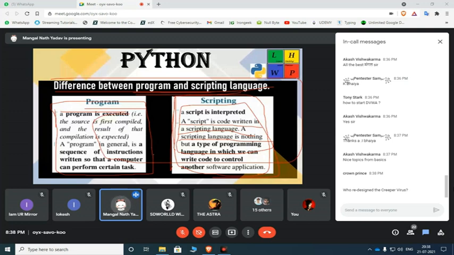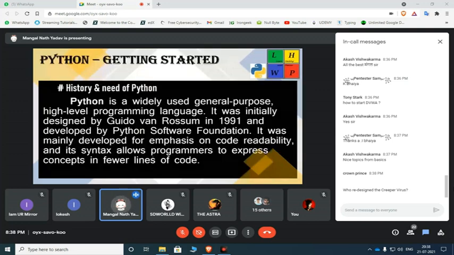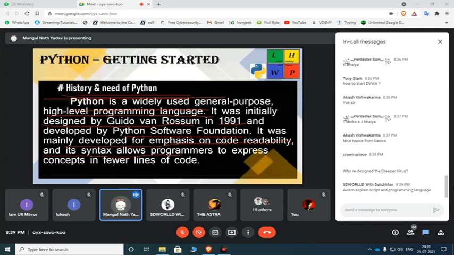Well, history of Python and need of Python. Python is a widely used general purpose high-level programming language. It was designed by Guido van Rossum in 1991 and developed by the Python Software Foundation. It was mainly developed with an emphasis on code readability and syntax. There are many languages like C++, but their code readability is not good. That's why Python was created.